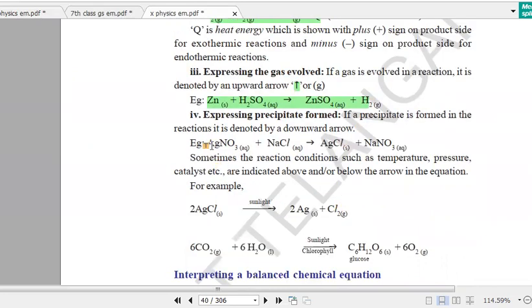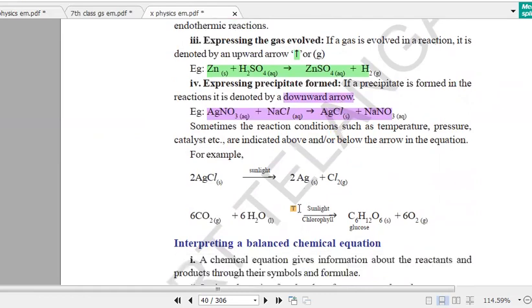Next, in the second activity we have seen that a white colour precipitate is formed when barium chloride and sodium sulfate get mixed. Whenever a white colour precipitate is formed, you have to put a downward arrow next to it.